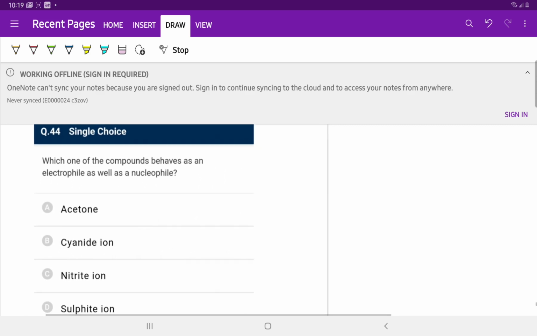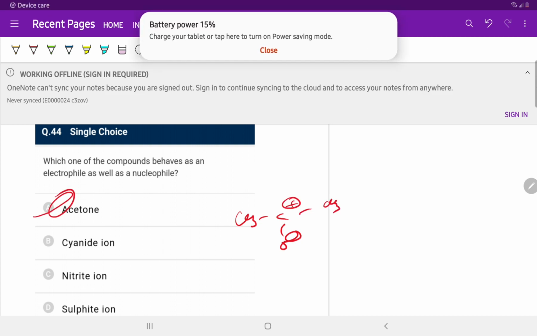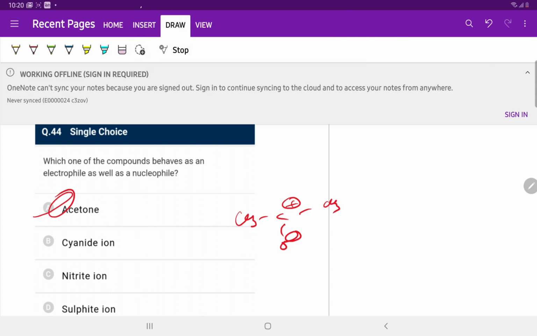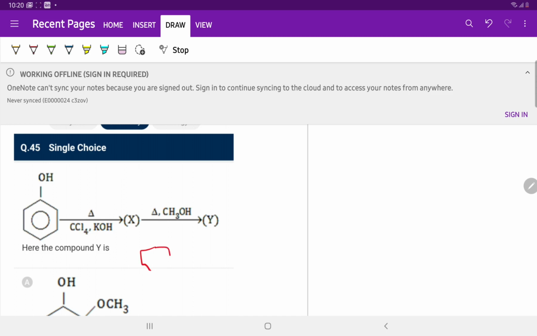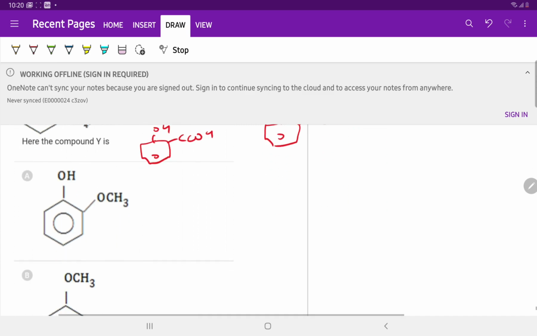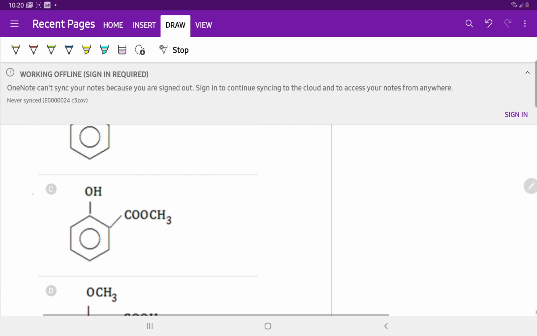Question 44. Which one of the following compounds behaves as an electrophile and nucleophile? Acetone. CH3CO is the nucleophilic center, carbon is the electrophilic center. So the answer is A. Question number 45. Phenol reacts with carbon tetrachloride in a Reimer-Tiemann reaction. The product is salicylic acid and then esterification with methanol gives COOCH3. The product is C.